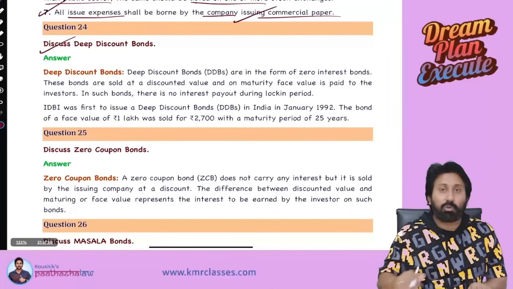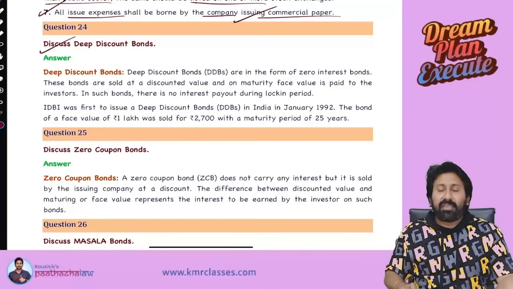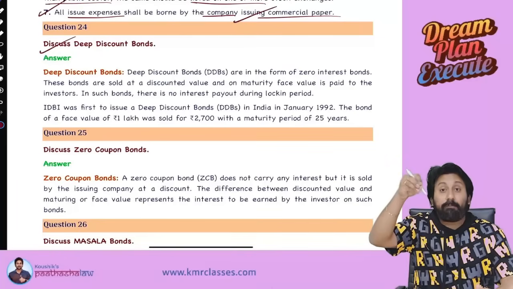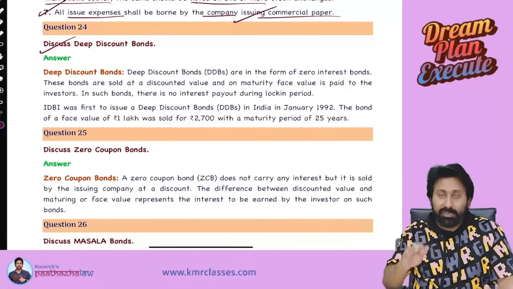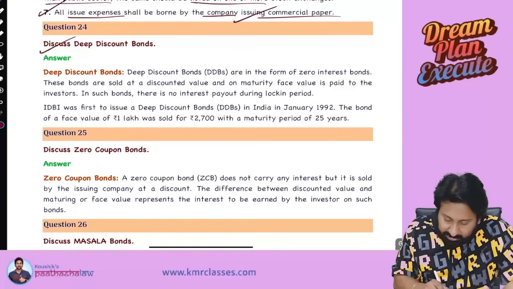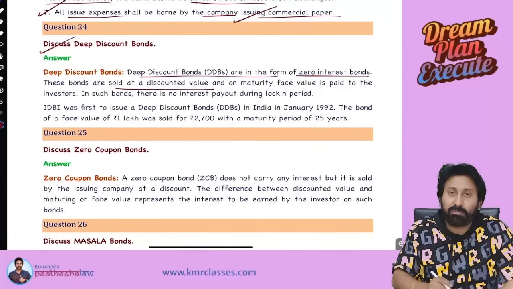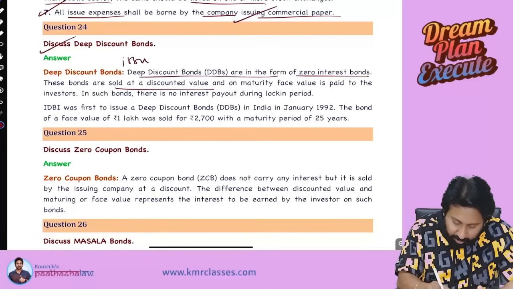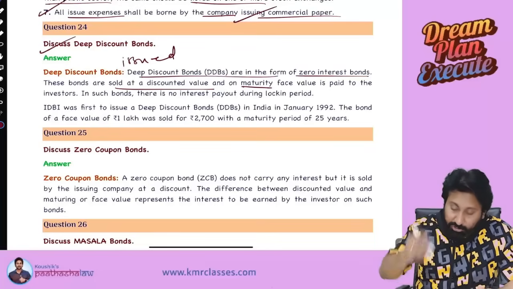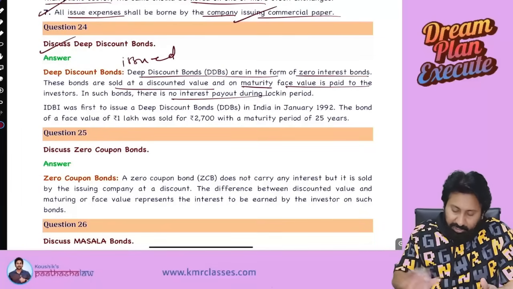Next one, deep discounting bond. Already we have done this question in cost of capital if you are my student. See, deep discounting bonds and zero coupon bonds work in the same way. They are issued at a discount, redeemed at par. Problems you can see in the cost of capital chapter. Deep discounting bonds are a form of zero coupon bonds. These bonds are sold at a discounted value. Sold means issued at a discount. On maturity, face value is paid, which means par value is paid. No interest will be paid during the period.